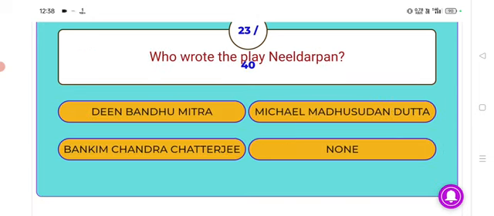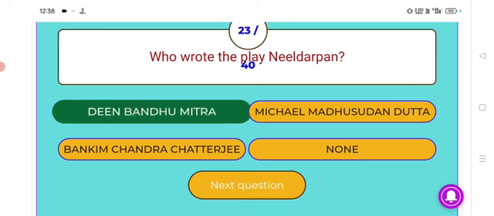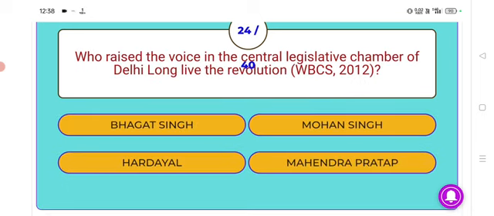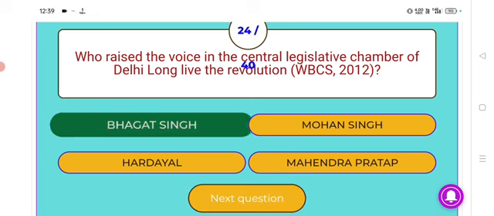Who wrote the play Nil Darpan? Dinabandhu Mitra. Next. Who raised the voice in the central legislative chamber of Delhi? Long live the revolution. Bhagat Singh. Next.